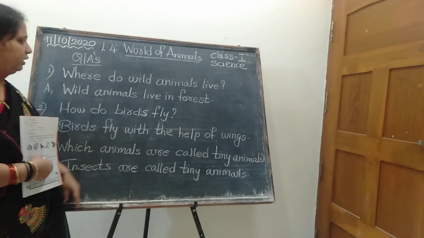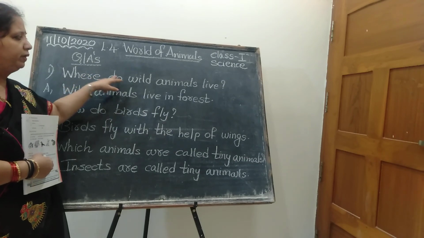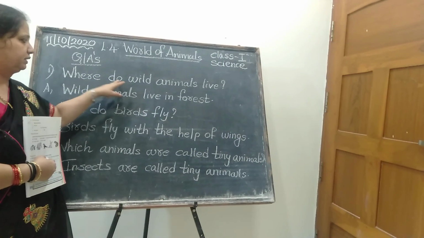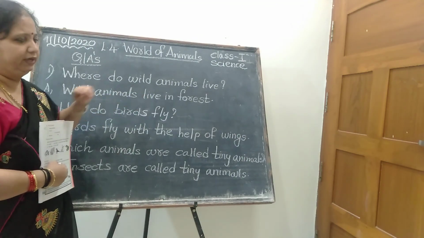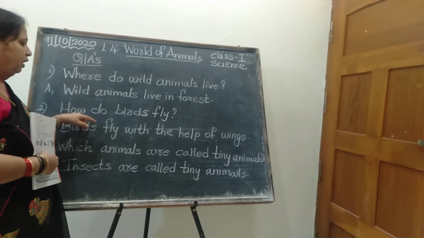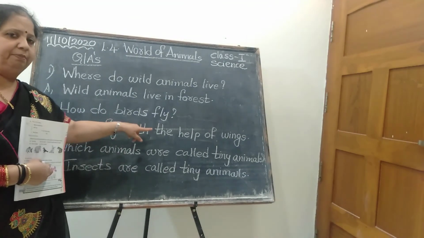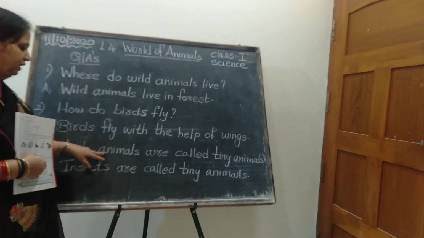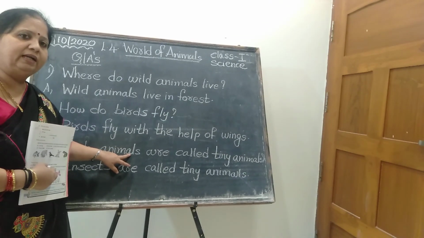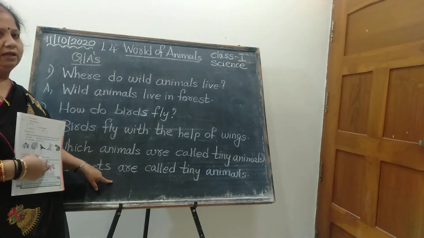Is it clear, children? So once again, I am asking you, where do wild animals live? Yes, you have to give the answer. Wild animals live in forest. Second question. How do birds fly? Birds fly with the help of wings. Is it clear, children? Number third. Which animals are called tiny animals? Yes, insects are called tiny animals.